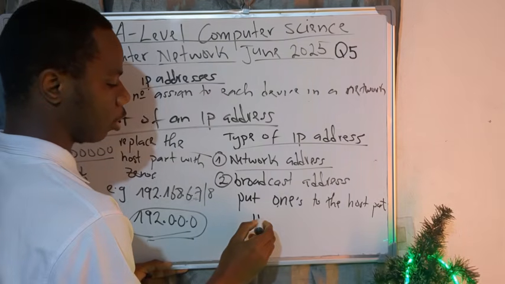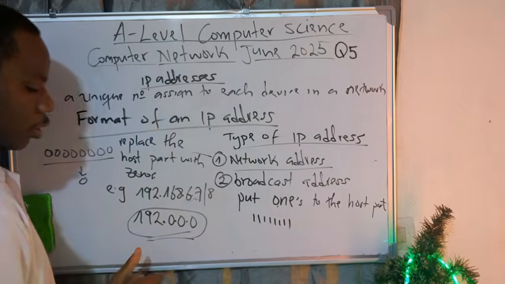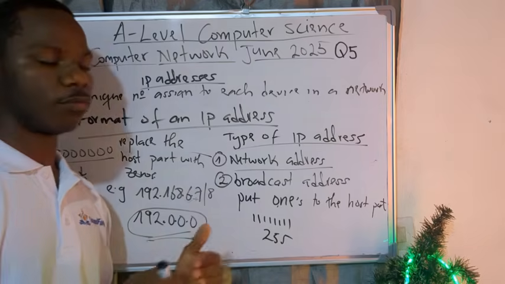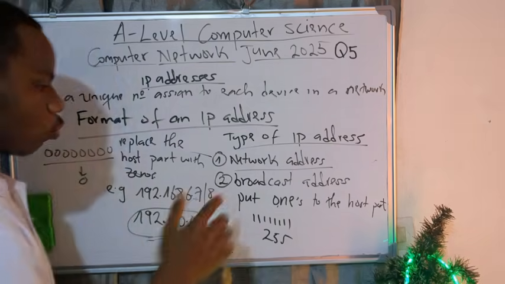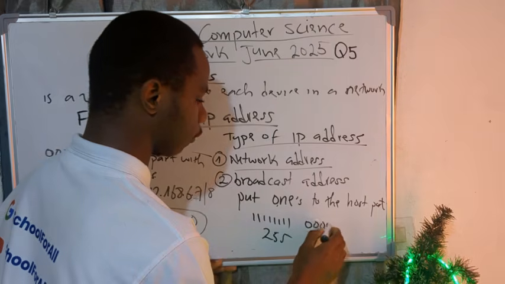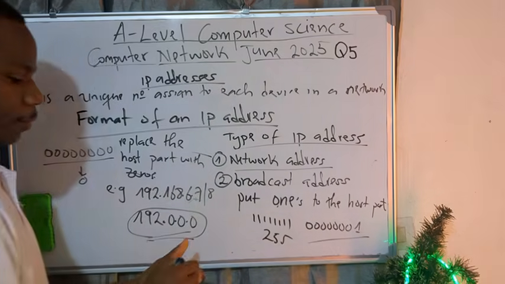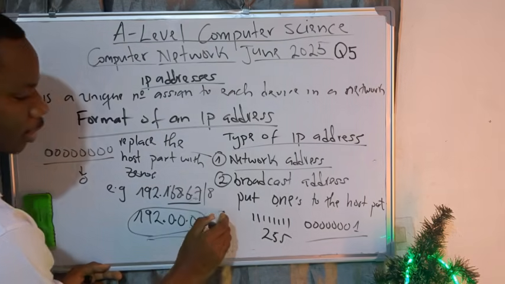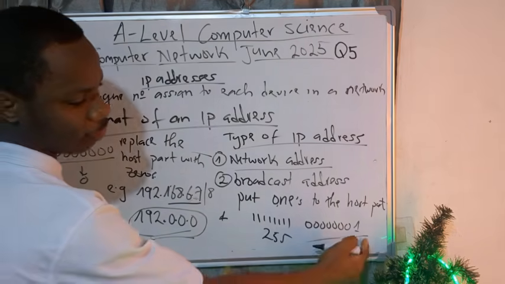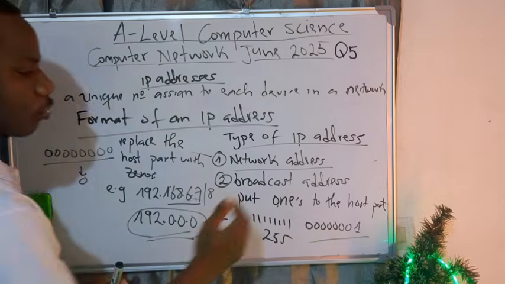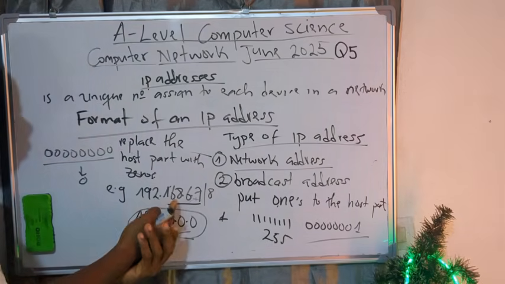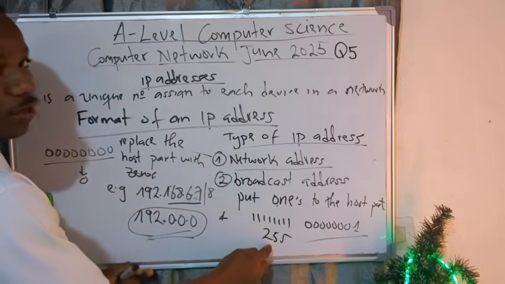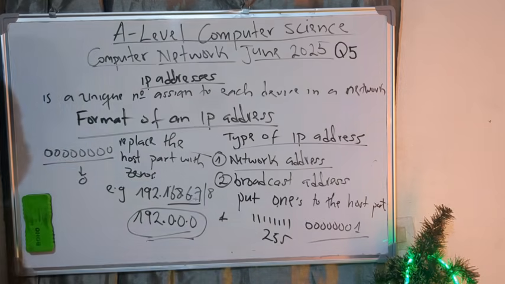Imagine that you have 8 ones, 1, 2, 3, 4, 5, 6, 7, 8, for a single group. Eight ones converted to decimal is going to give you 255. That's why generally you will see we are putting 255 and not 1. Take note of that. Because 1 in binary 8-bit is built like this. So if you come to this group and replace it by ones, it simply means that this is what you are writing in reality in binary. When they say replaced by ones, we are talking about the bits in reality, just that it is represented in decimal. So in your head, just know that if I put 1s in 8 bits, in decimal it's going to give 255. So just replace directly with 255.